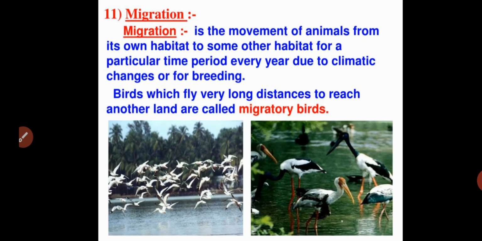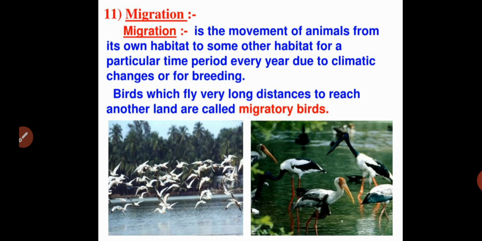Next, coming to a very important concept, that is migration. Migration is the movement of particular animals or birds from one place to another place.